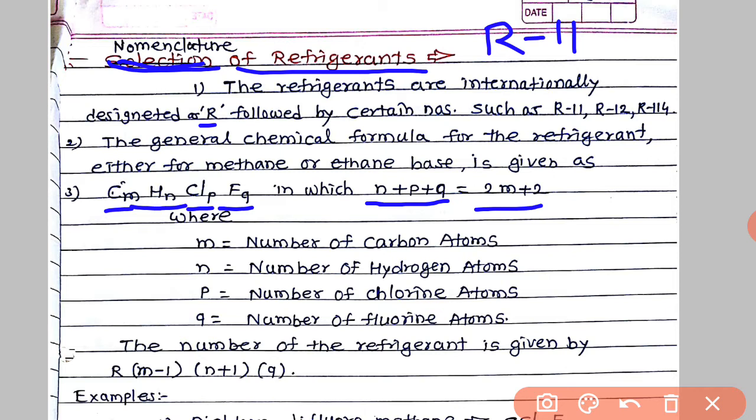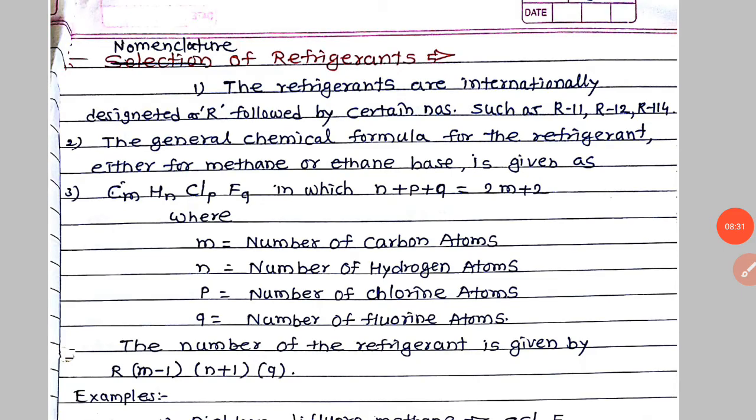See R114. How to obtain R114? The formula is R into bracket m minus 1, where m is the number of carbon atoms. In the next bracket, the second digit will be n plus 1, the number of hydrogen atoms plus 1, and the third digit will be the number of fluorine atoms, that is q. p, the number of chlorine atoms, is not taken here and is not considered in the final name, whether R11, R12 or R114.